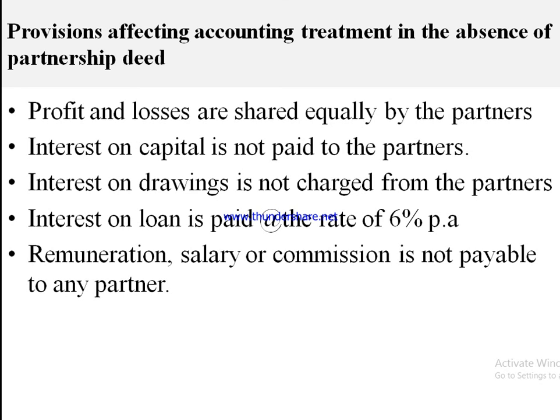In this situation, when there is no partnership deed, any type of salary, commission or remuneration is not at all payable to any partners. Okay, so these are the provisions as per the Indian Partnership Act 1932.